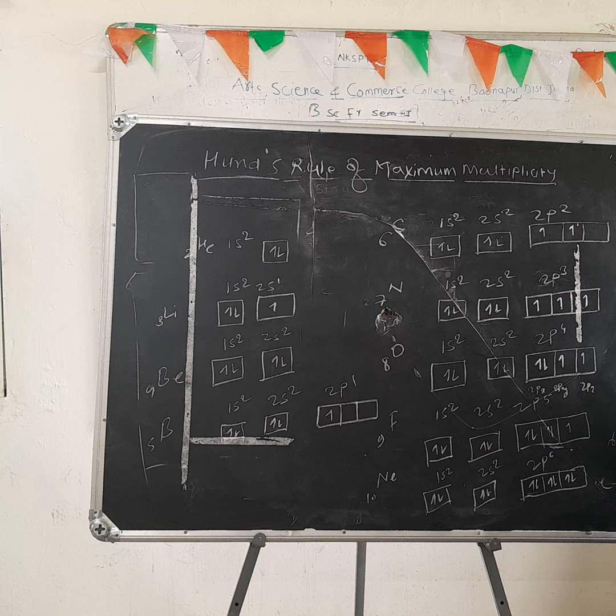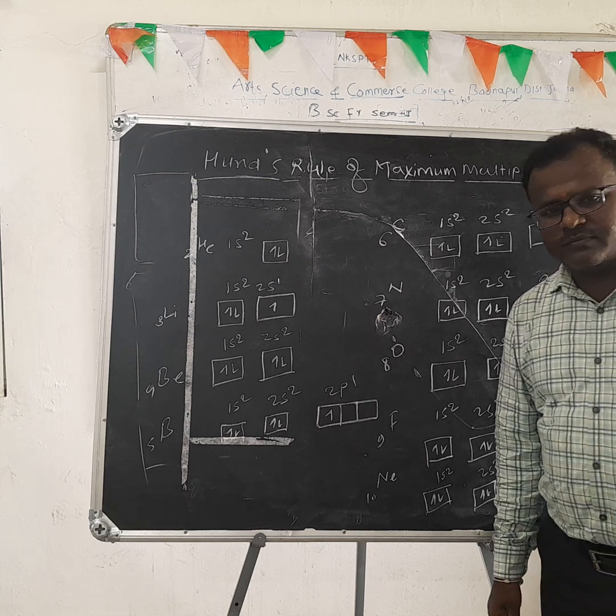Neon is an inert gas, which means the outermost shell is completely filled. Neither do they gain electrons nor donate electrons. So this is the completely filled p subset, and this is Hund's rule of maximum multiplicity.